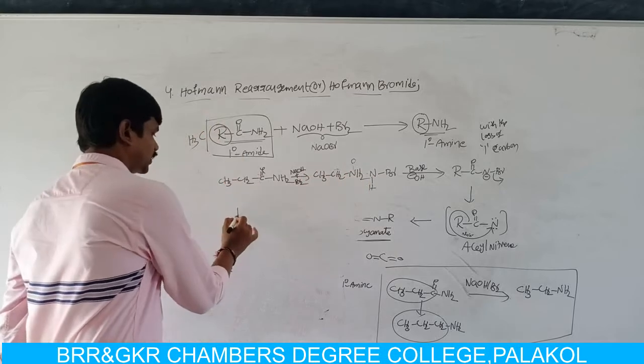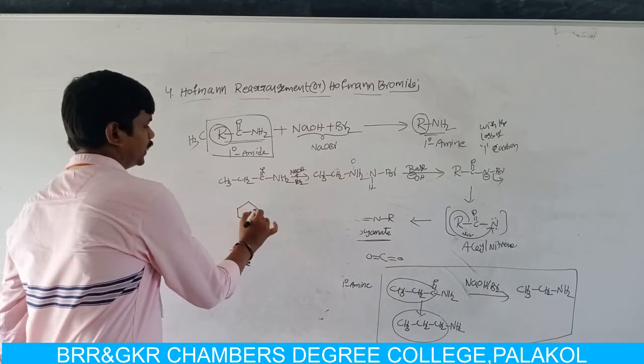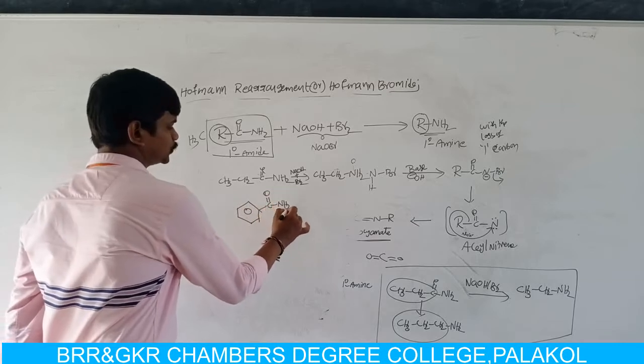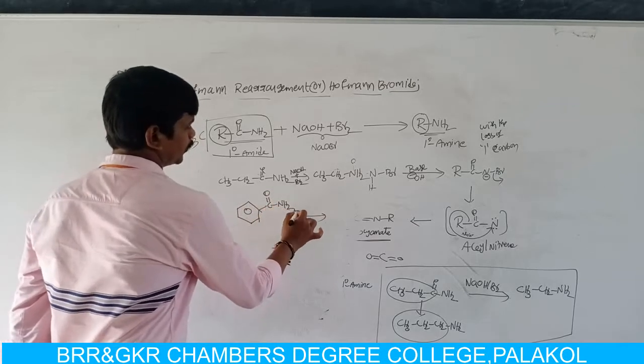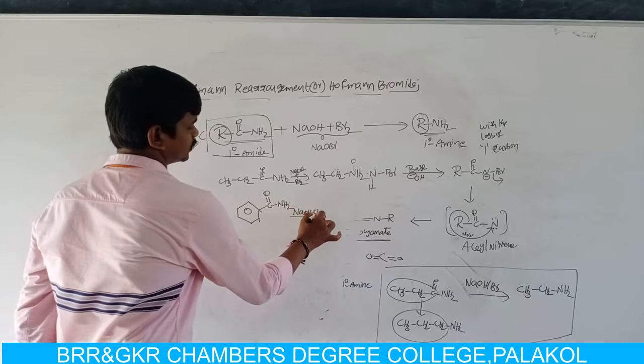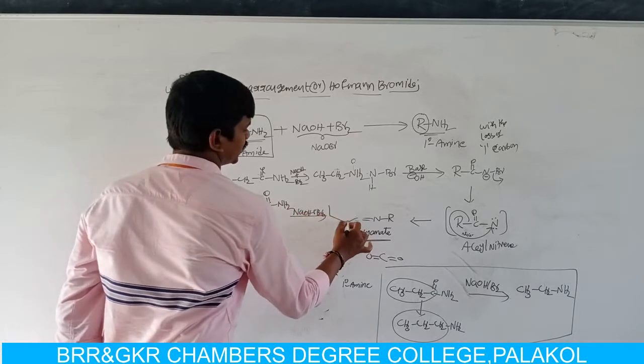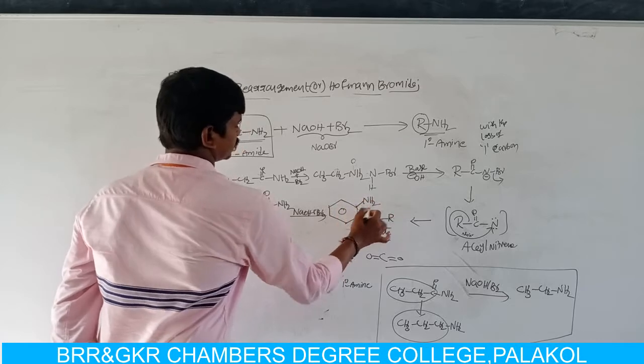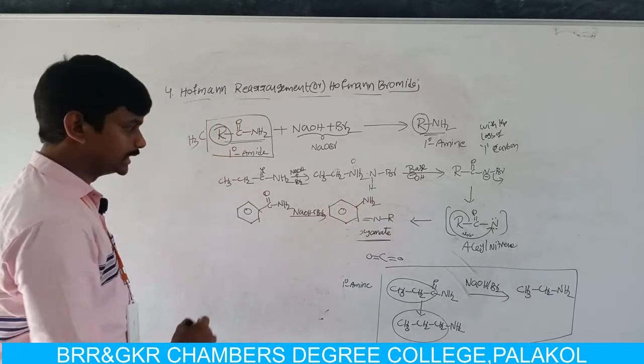In place of R, if we take an aryl group, Ar C double bonded O NH2, on Hofmann bromamide reaction with NaOH plus Br2, I can get aniline.